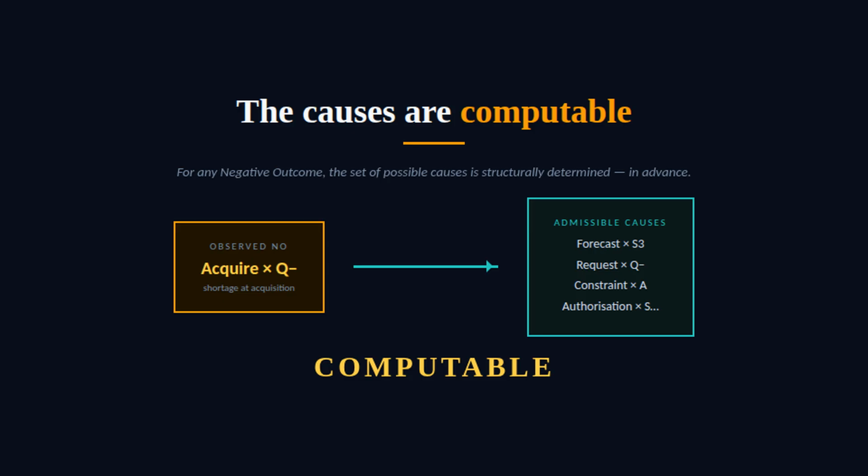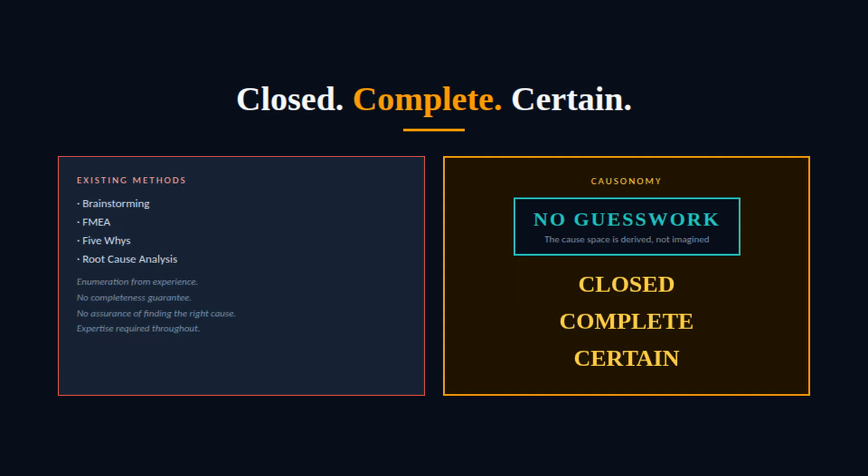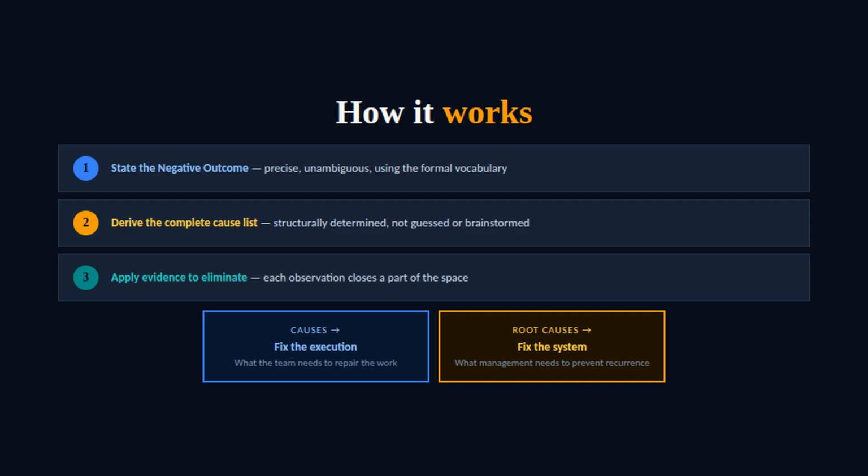If problems are finite and causes are finite, then the complete set of causes for any given problem can be computed in advance, not guessed, not brainstormed, derived by necessity. Existing methods, brainstorming, FMEA, 5 whys, enumerate from experience. No guarantee of completeness, no assurance of finding the right cause. Causonomy, closed, complete, certain.